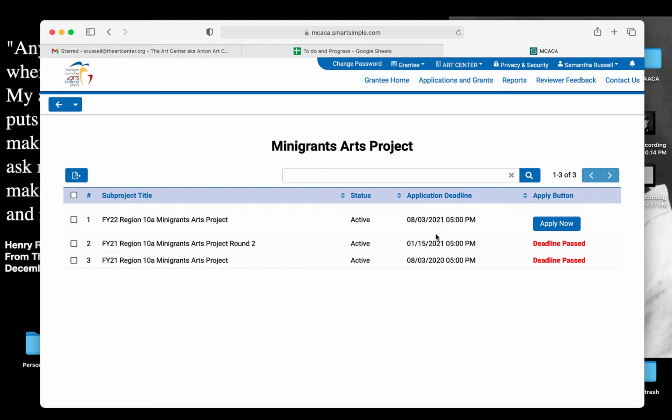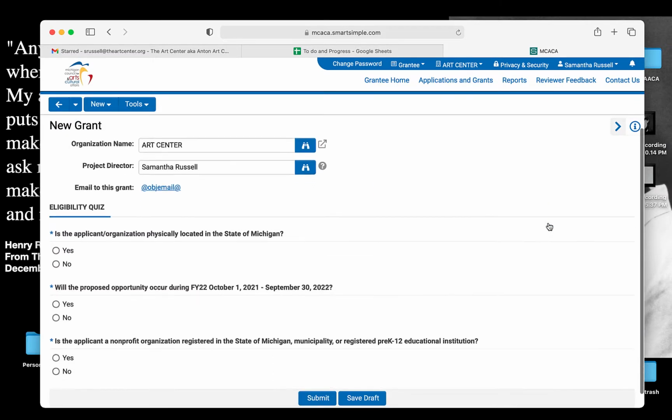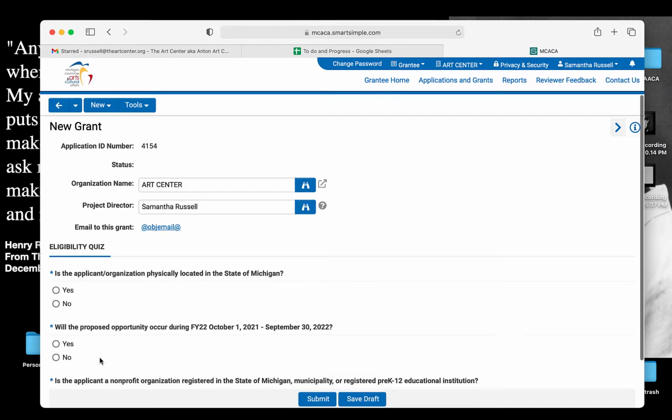Be aware of your application deadline. There is an actual clock time attached to that. Depending what round or fiscal year you're applying in, this might look different, so just make sure to take note of that. And then you'll hit the apply now, which will take you to an eligibility quiz.